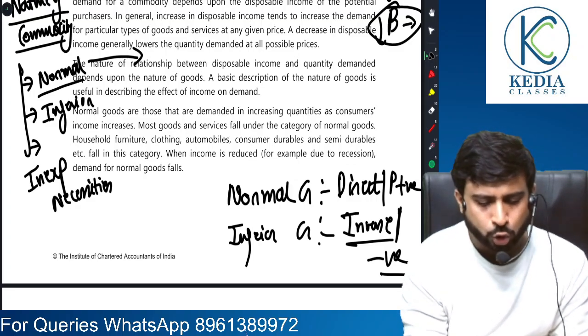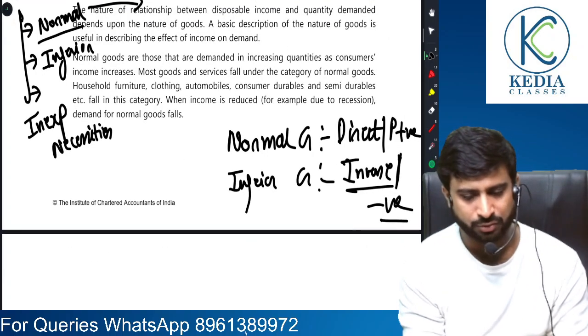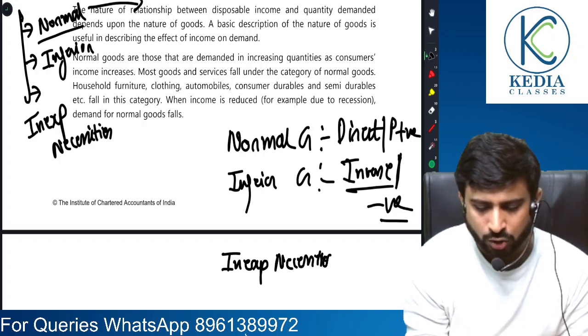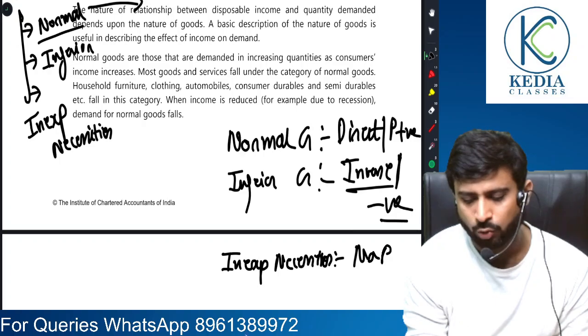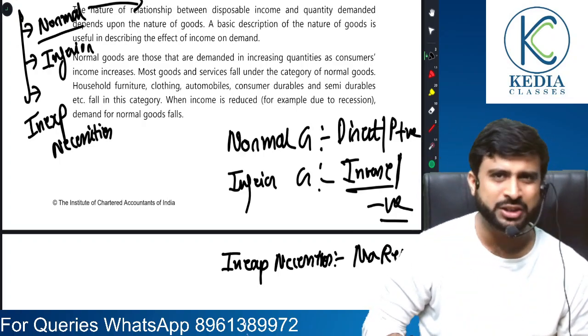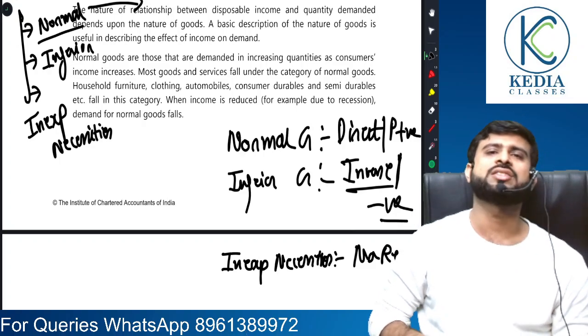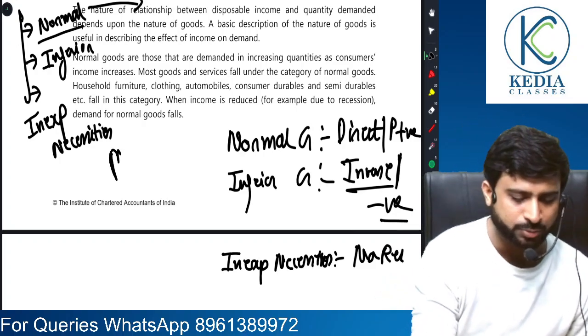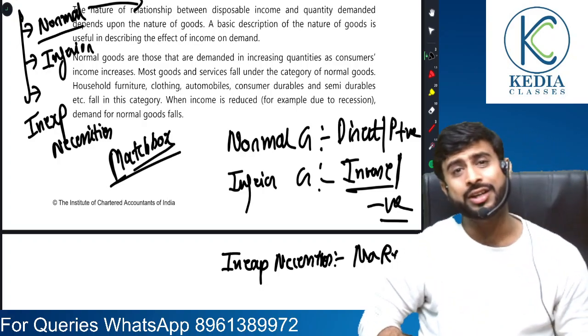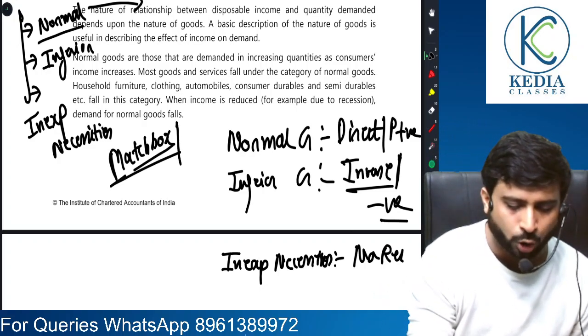But if you talk about inexpensive necessities, which is our third category, there is no relation whatsoever. Sir, but what are inexpensive necessities? Friends, inexpensive necessities are, let's say, a matchbox, or a packet of salt.